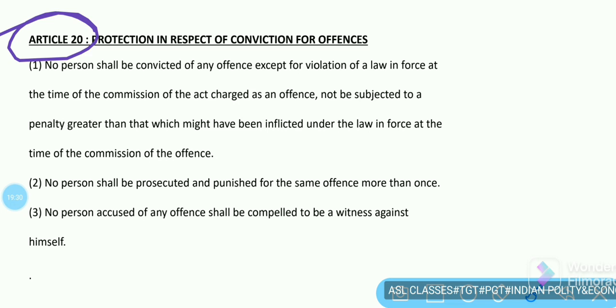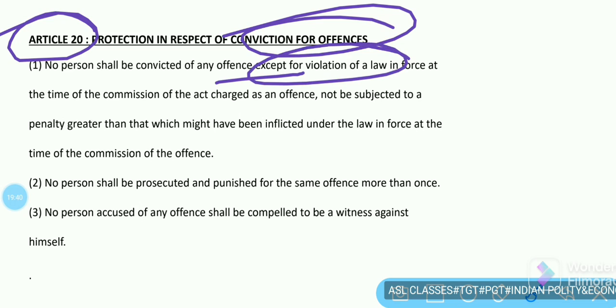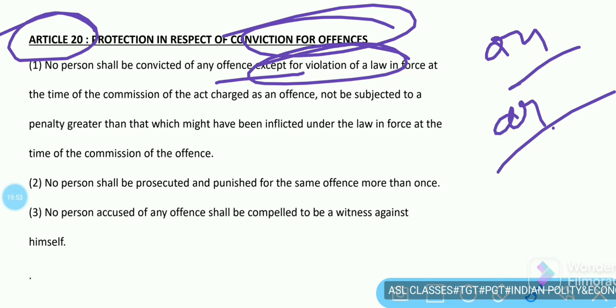So next is protection in respect of conviction for offenses. No person shall be convicted of any offense except for violation of law. You can't make a person convicted for anything. Only and only the person is convicted if he has done any kind of offense that is against the laws of the country, or is mentioned under certain laws as an offense.